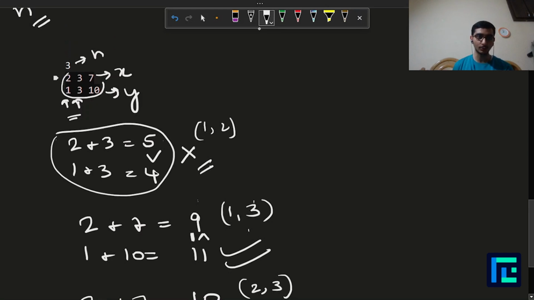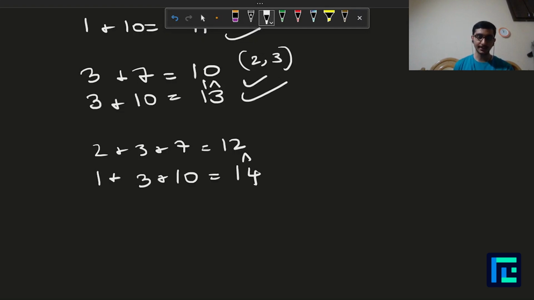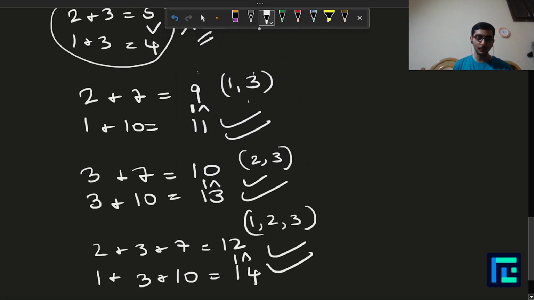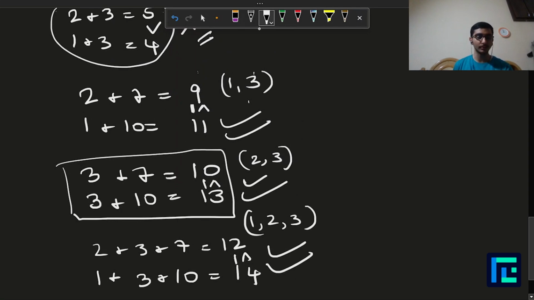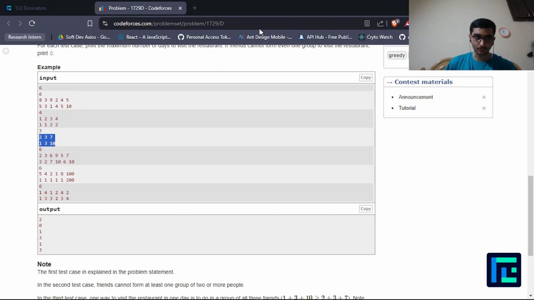Let's check if all three of them go together. The total expenditure would be 2 plus 3 plus 7, that is equal to 12, and the total budget would be 1 plus 3 plus 10, that is equal to 14. Again 12 is less than or equal to 14, so even if 1, 2, 3, all of them go together, it follows the condition. That is good to go. Now, in any case, even if two people go together, the third person is left alone, and we know that a single person can't go to a restaurant. So in any case, your answer would be 1, right? That is also the answer in this case.